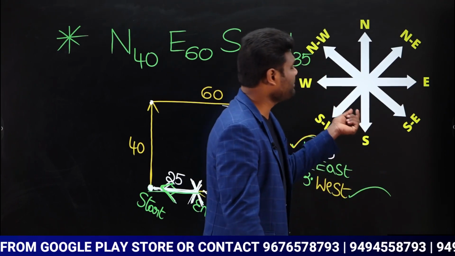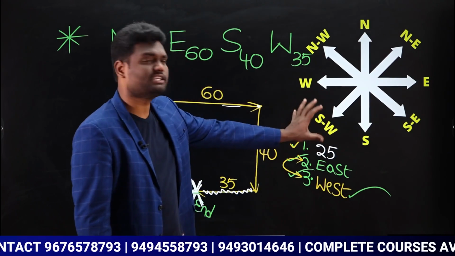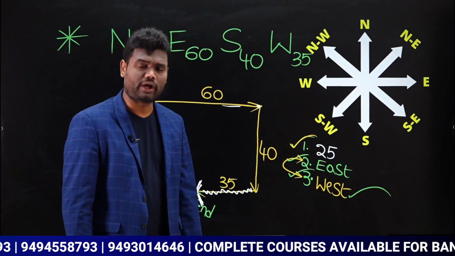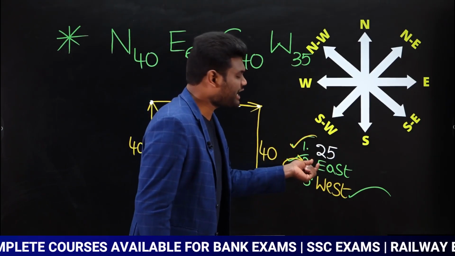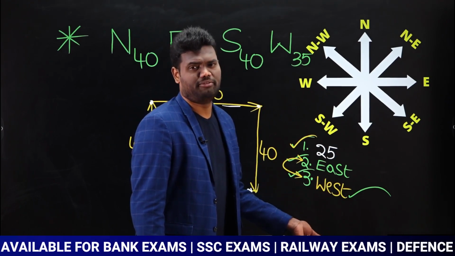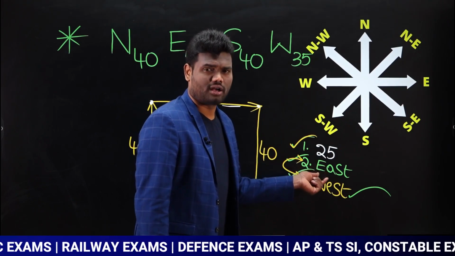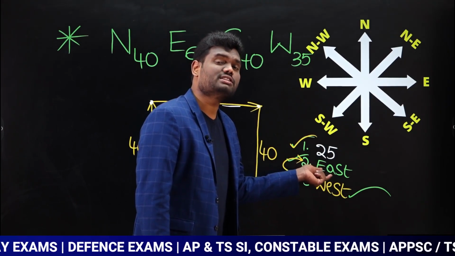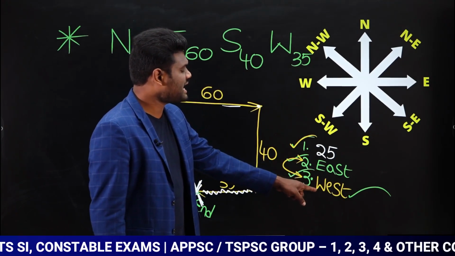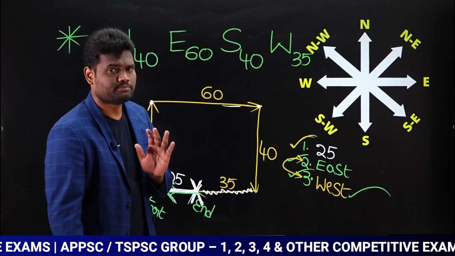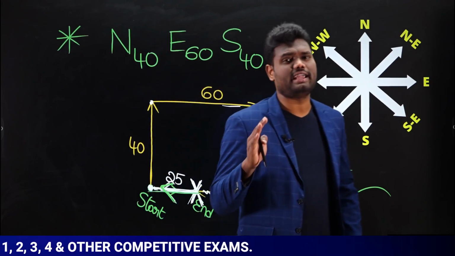Once you are good in the basic directions, whatever we have discussed earlier, once you are good in these basic concepts, then obviously you can solve these questions. Don't forget, the second question and third question are exactly opposite. If the second question answer is east, the third question answer will be west. If the second is west, the third will be east. If the second is north, the third will be south. If the second is south, the third will be north, which means exactly opposite. That is the reason we say the exact opposite direction as the answer. Is that clear? Very important. In this model you are going to get questions frequently in examinations.